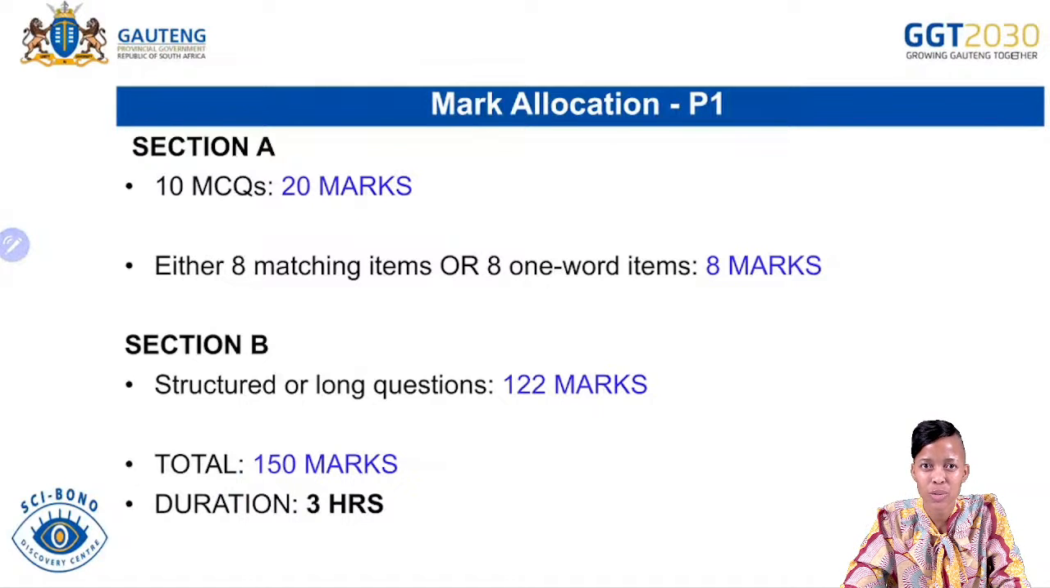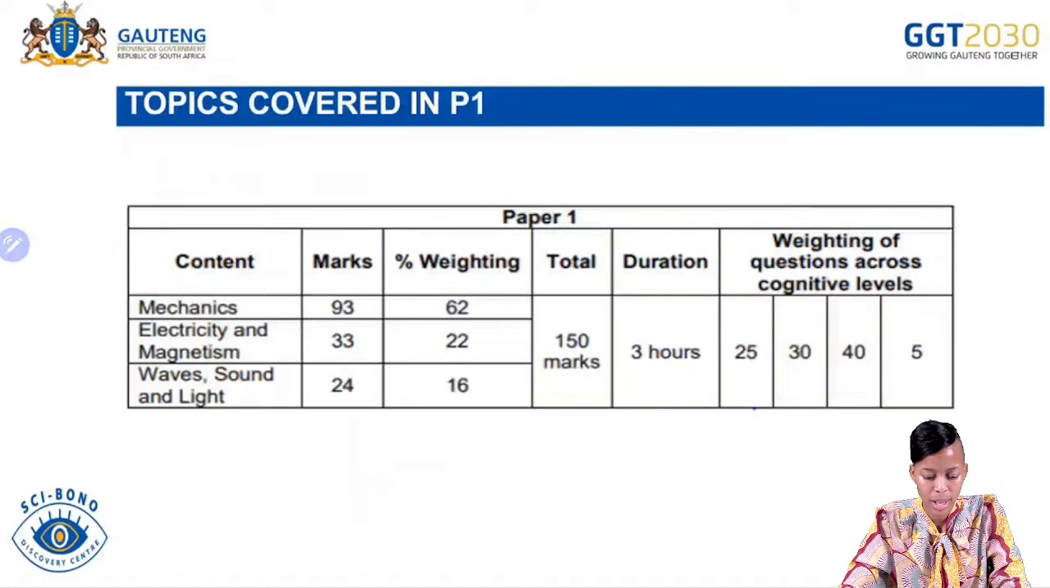So just to remind you of the mark allocation for paper 1, we have section A, which consists of 10 multiple choice questions and has 20 marks. And then you'll also have either 8 matching items or 1 word items, which has a total of 8 marks. We also have section B, which consists of structured or long questions and consists of 122 marks. And the total for the paper will therefore be 150 marks with a duration of 3 hours.